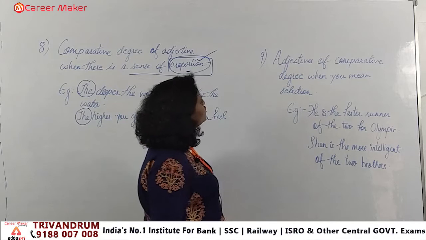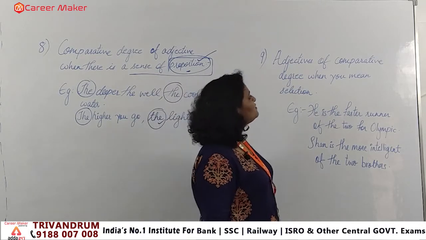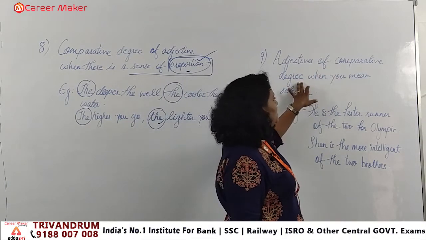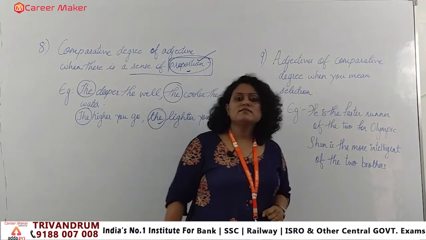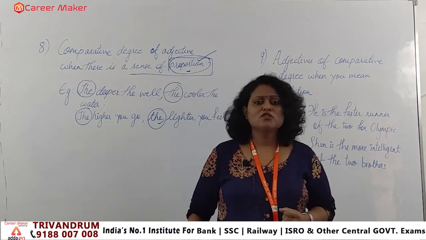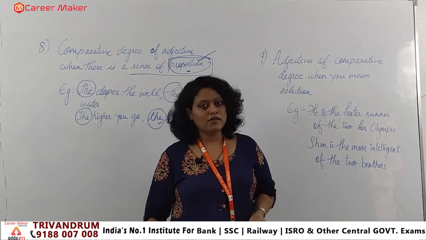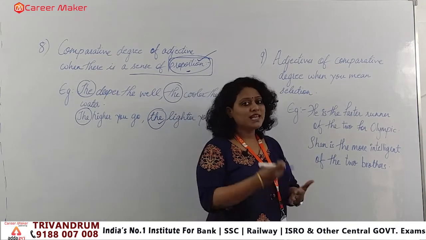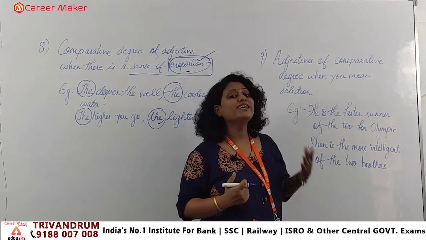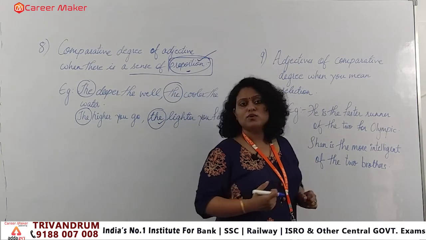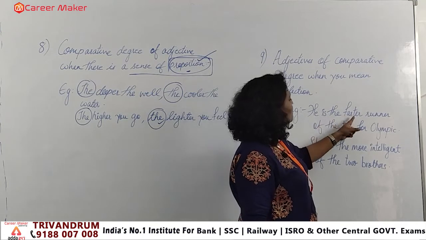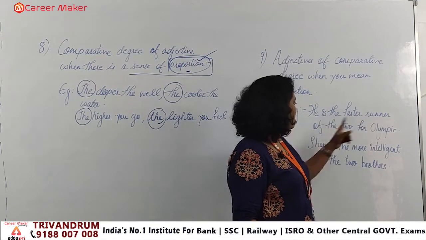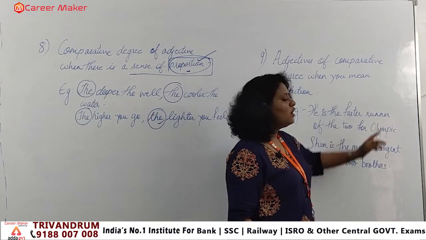Moving on towards the 9th rule. Adjectives of comparative degree when you mean selection. If I am speaking on a selection basis and I am using a comparative degree, at that time also with the comparative degree we will be applying the definite article. Like here you can see, he is the faster runner of the 2 for Olympic.